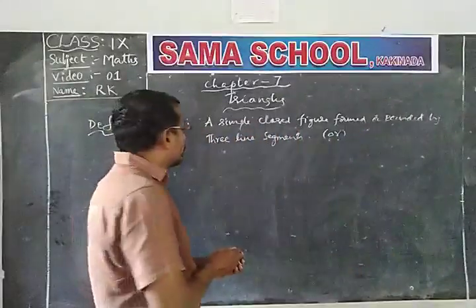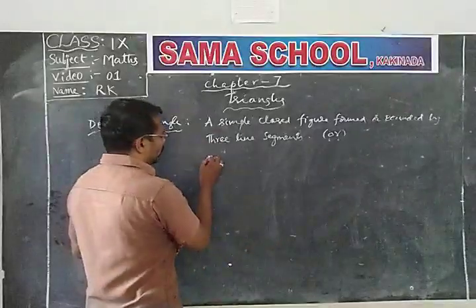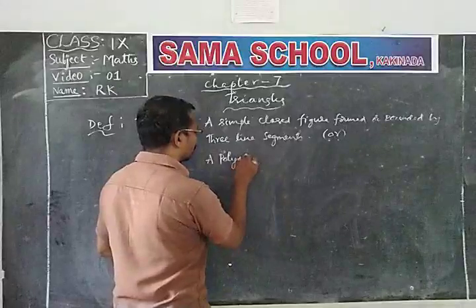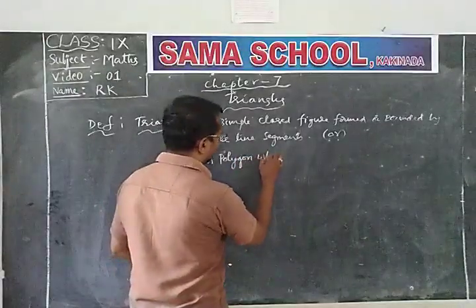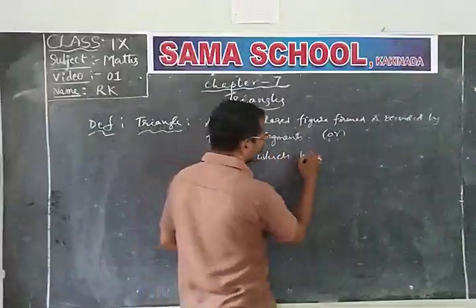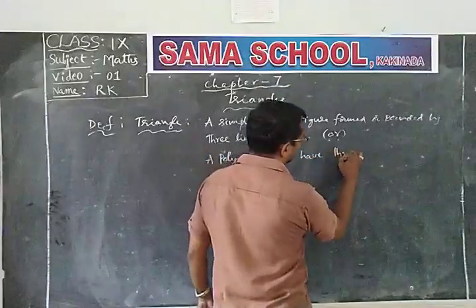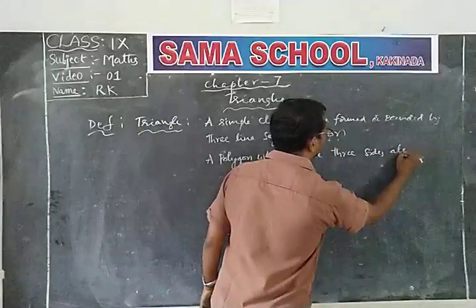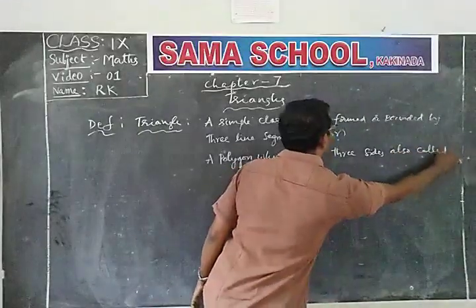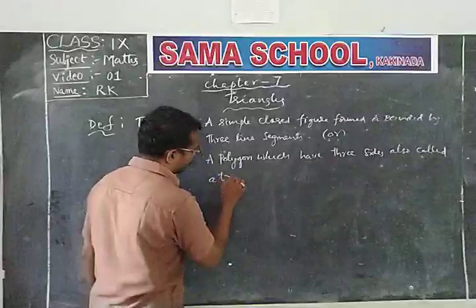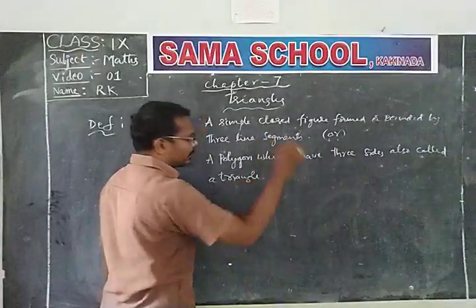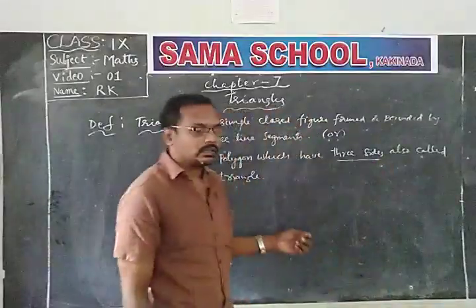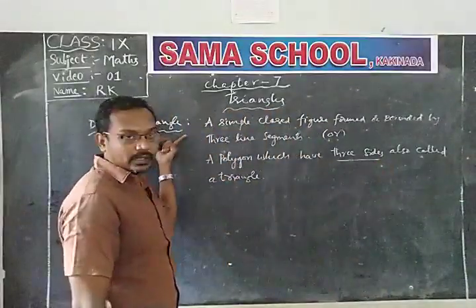What is that? A polygon which has three sides is also called a triangle.